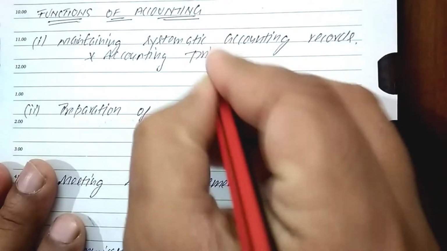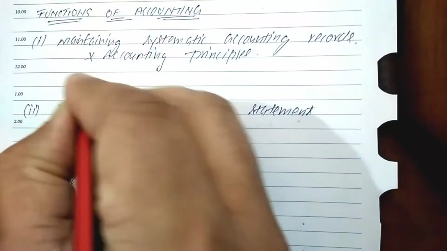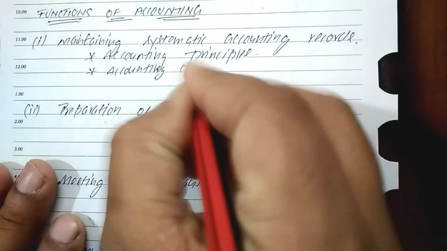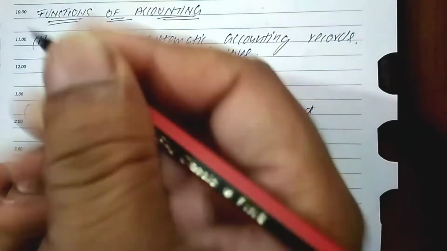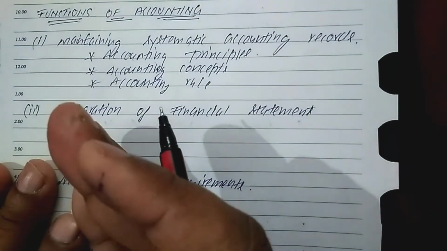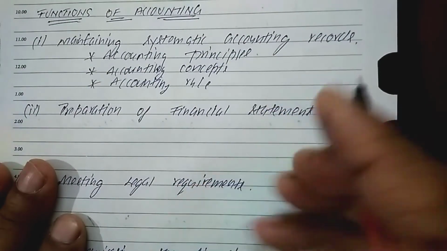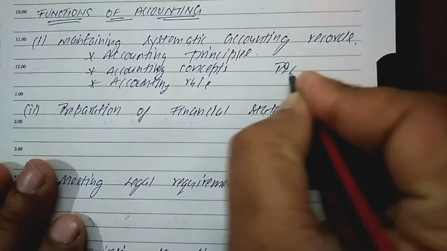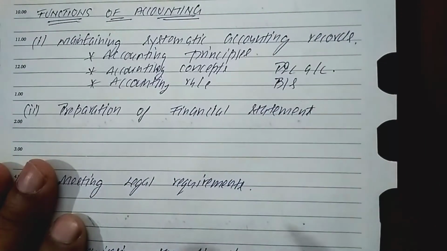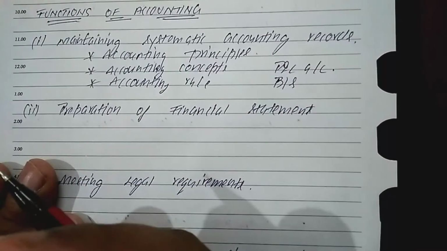So, all the accounting records should be maintained by following the accounting principles, by following the accounting concepts, and by following the accounting rules. And what do you mean by maintaining the accounting records? The accounting records here means the P&L account and the balance sheet. These are the accounting records. So this is the first function.